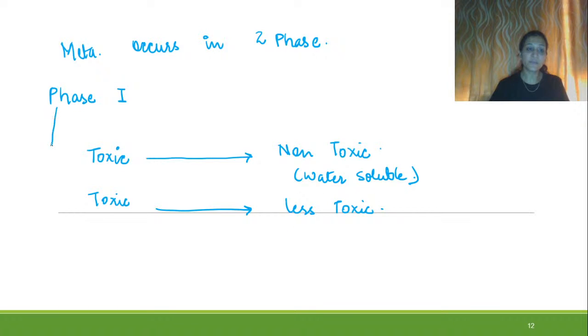So the one which will be completely metabolized by phase 1 is the one in which toxic is getting converted into non-toxic, and the one which needs phase 1 as well as phase 2 will be toxic into less toxic. So for some of them to become completely non-toxic, they require phase 2 as well. So some require phase 1 and phase 2 for becoming completely non-toxic and water soluble, right?